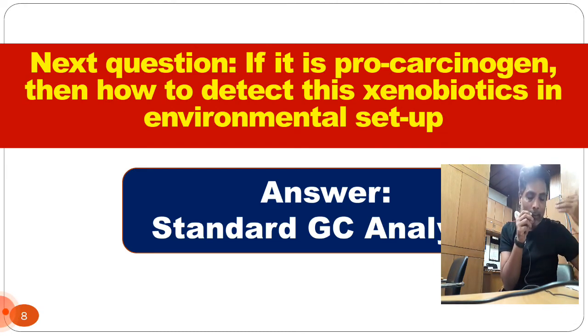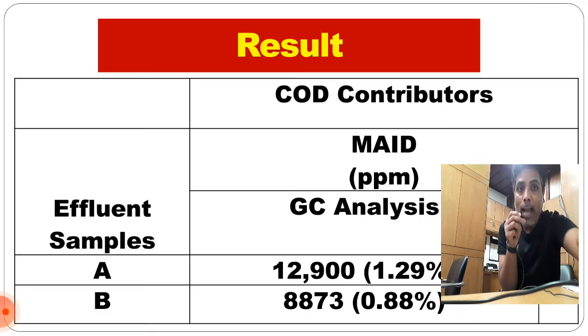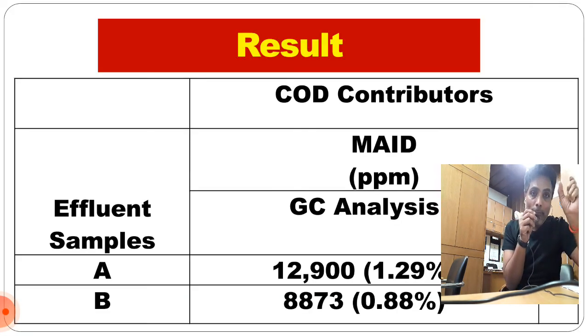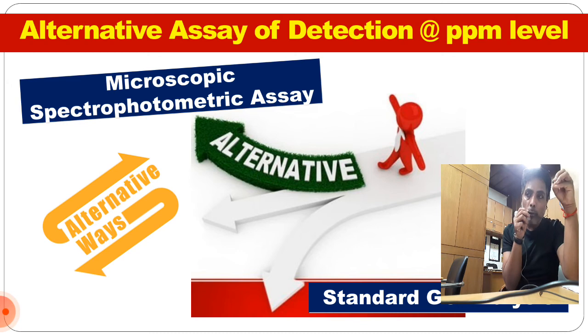Then the second question is how can I detect this chemical? One standard method is gas chromatography analysis, and we did it. This is the solvent peak and this is the chemical peak of morpholine, and we found that one of the effluent samples has 1.29% of morpholine derivative, while in the other sample the concentration is almost 0.9%. The problem with gas chromatography is that we cannot deploy it in the field.